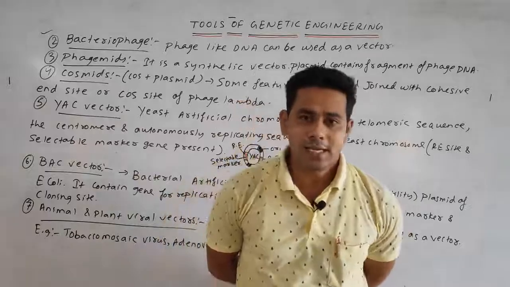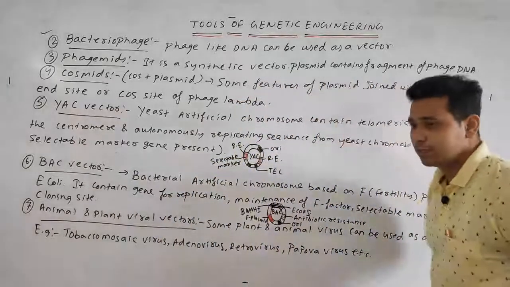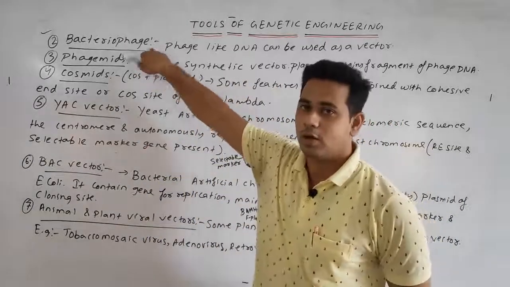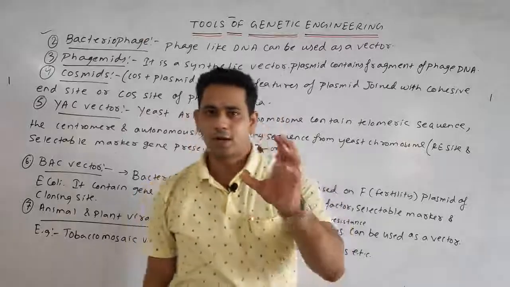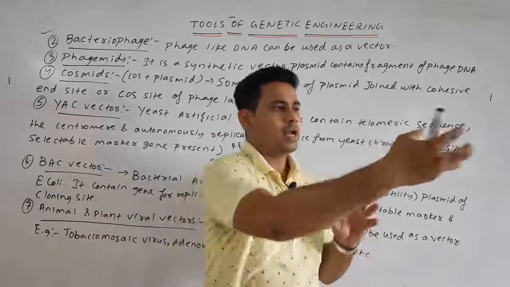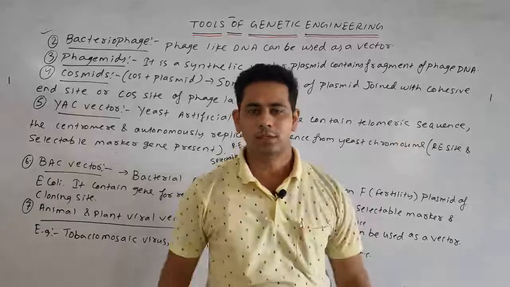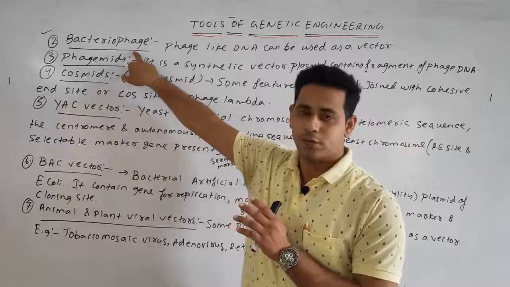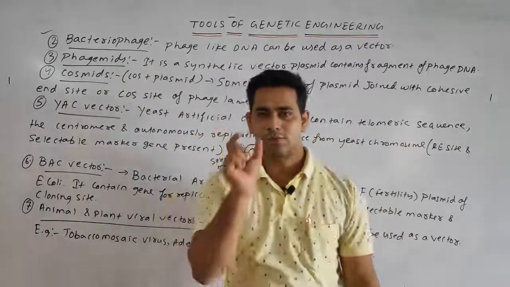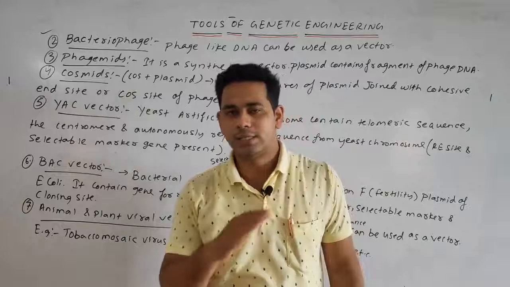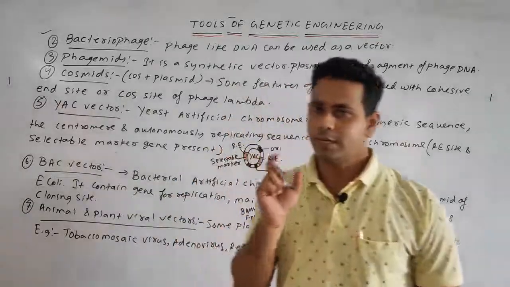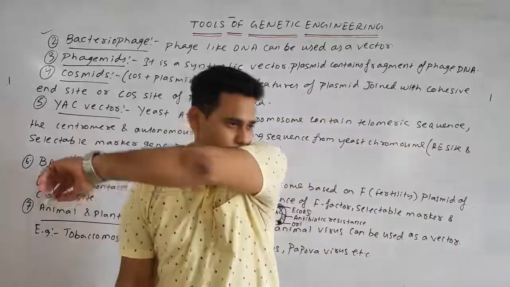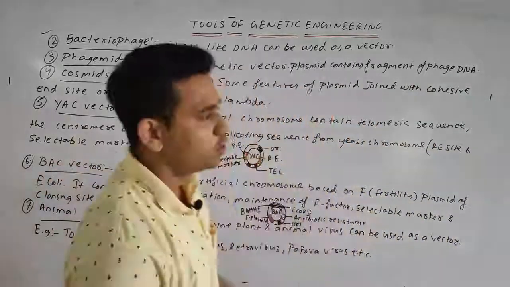But when a bacteriophage is used as a vector, it contains another foreign DNA fragment, which makes the virulent bacteriophage avirulent, meaning its virulence is destroyed. So the phage-like DNA or bacteriophage can also be used as a vector.